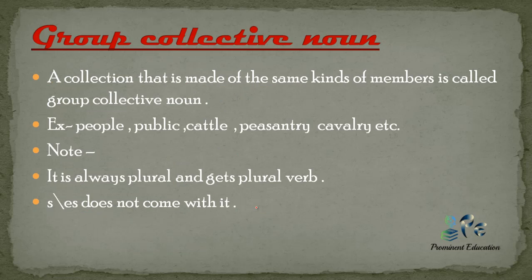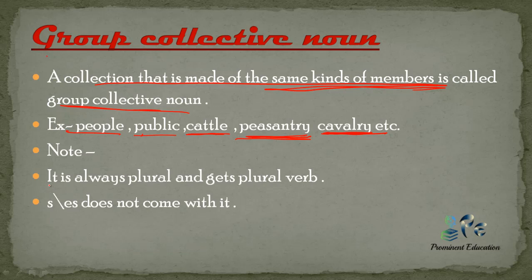Now study group collective noun. What is group collective noun? A collection that is made of the same kind of members. So the group which contains the same kind of members is called a group collective noun. For example, you can see people, public, cattle, peasantry, cavalry. People and public represent a group of persons, cattle represents oxen and bulls, peasantry is a group of farmers, cavalry are the group of people who are experts in horse riding.